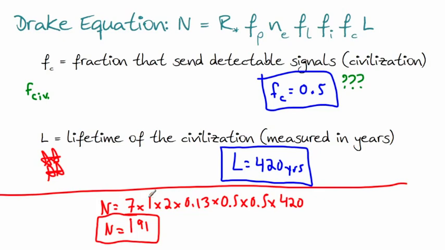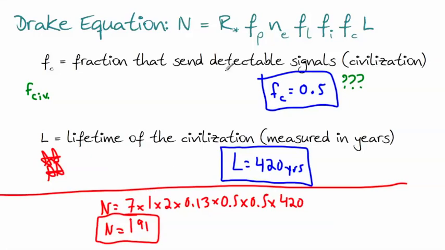Now you can be totally optimistic with these, or you can be totally pessimistic. So you could completely change these numbers, and in fact, I welcome you to try these out. You can even find online a Drake equation calculator that does it for you. You basically just put in your values. There's different versions of this equation, but I think this is a really nice way to at least start the discussion of these things. So this doesn't necessarily help us that much, saying there's 191 alien beings we could be able to talk to using these numbers.